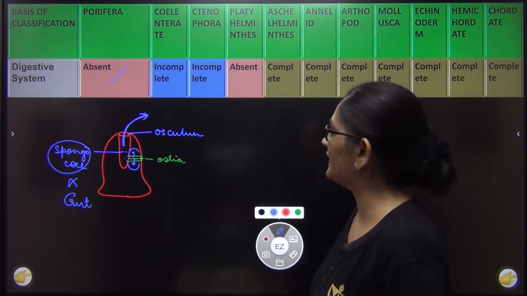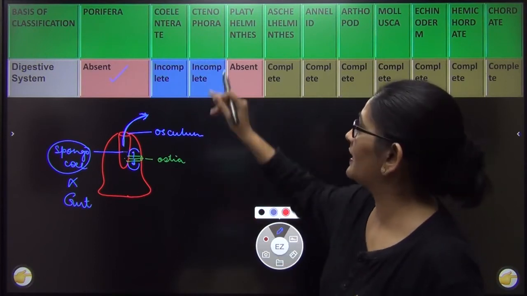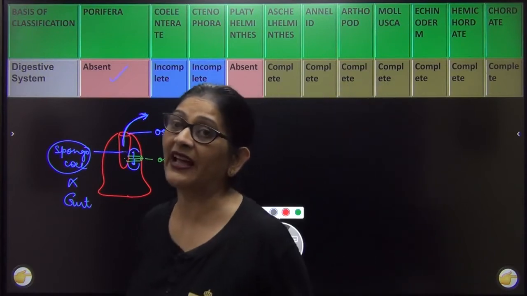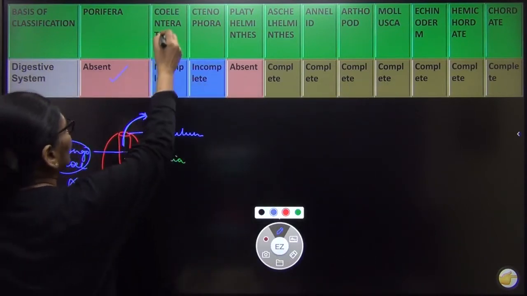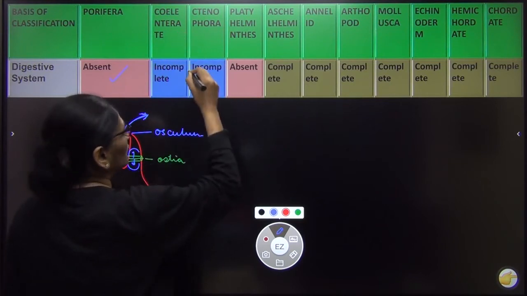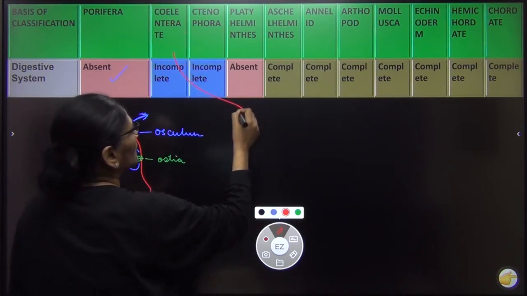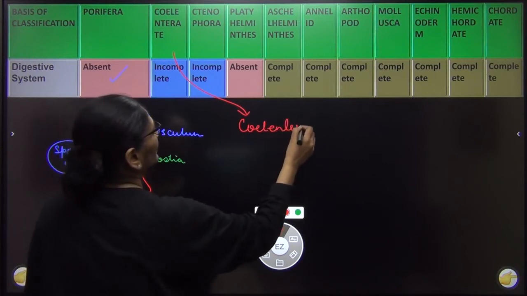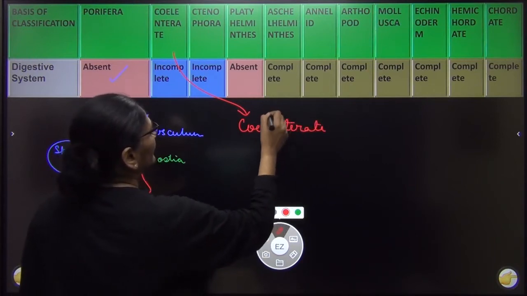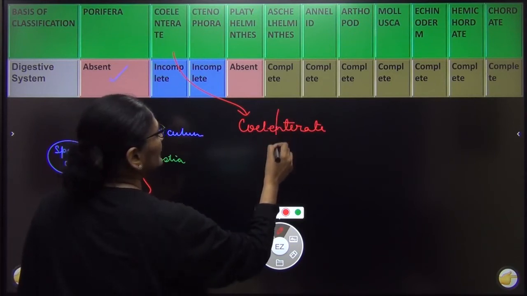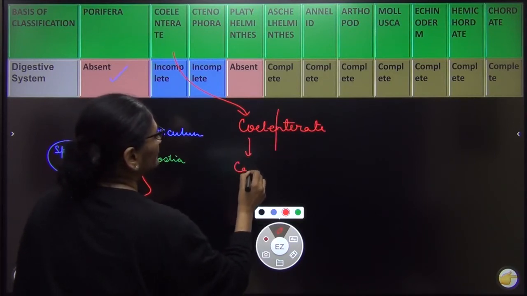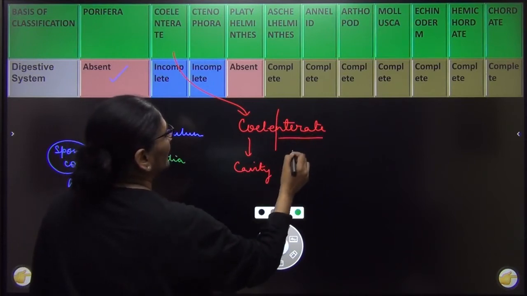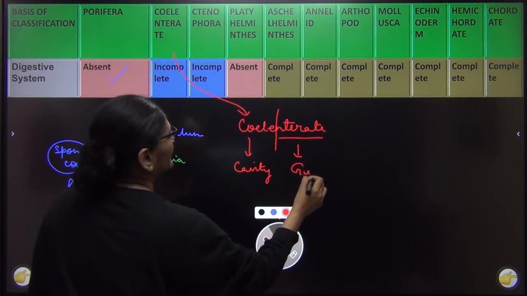Now let us come to coelenterates. In coelenterates, for the first time the digestive system has come. That is why, see, its name is coelenterate. I'll tell you something about its name. See, it is actually divided into two. One is coel. Coel means cavity. And enteron, E-N-T-E-R-O-N. Enteron means gut or the digestive system.